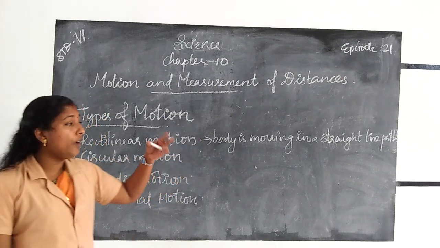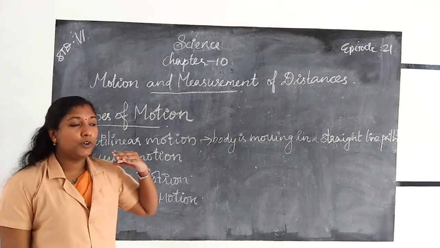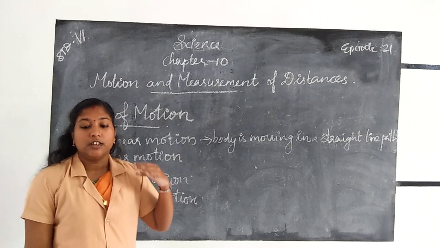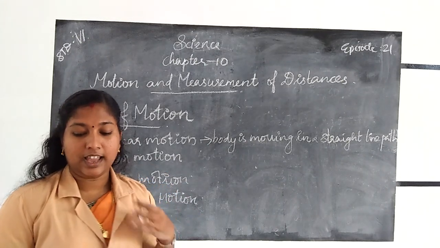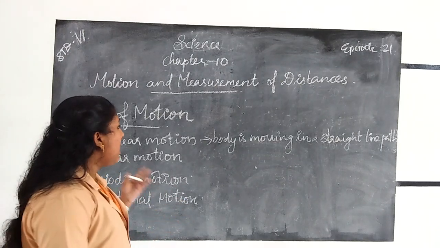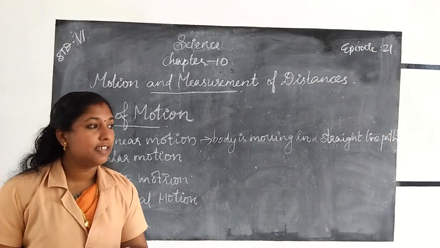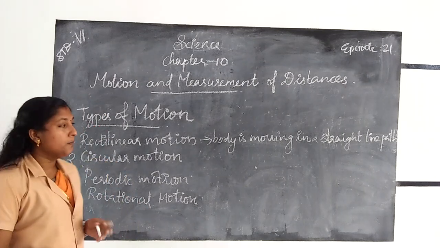Example, a coin falling from a building, the motion of a car along a straight road, the motion of sprinters in the 100-meter race, etc. are examples for what? Rectilinear motion. So we can say there are so many examples for rectilinear motion.